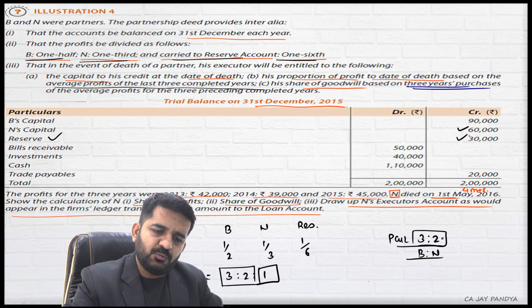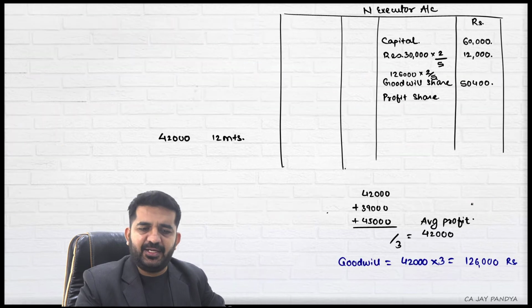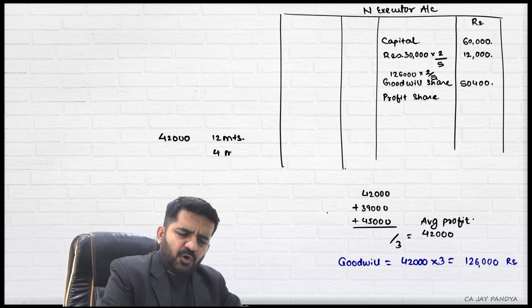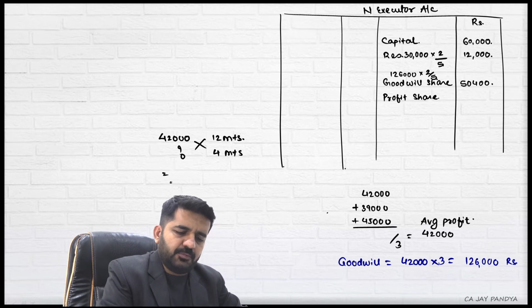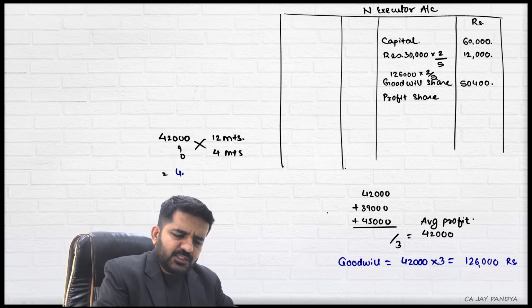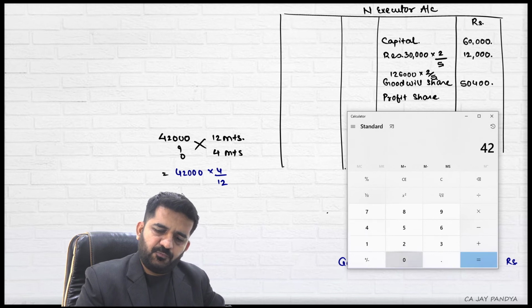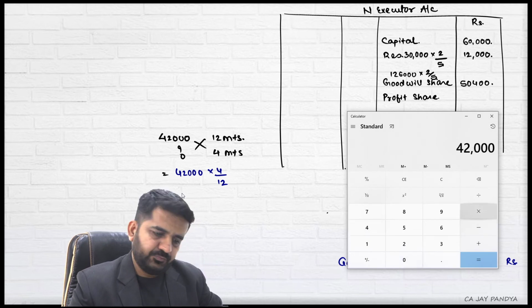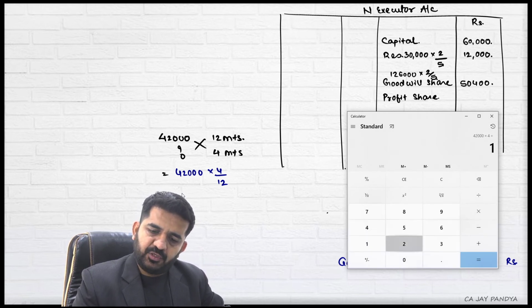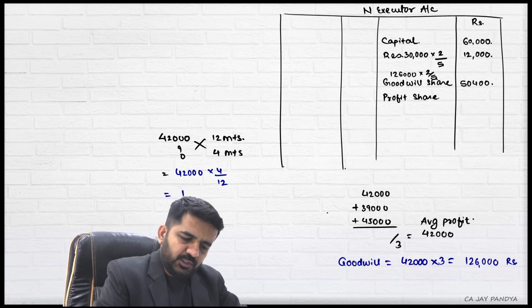How many months was he there? 4 months. After that he died. So what will be the profit of 4 months? The answer will be 42,000 into 4 divided by 12, which is 14,000.